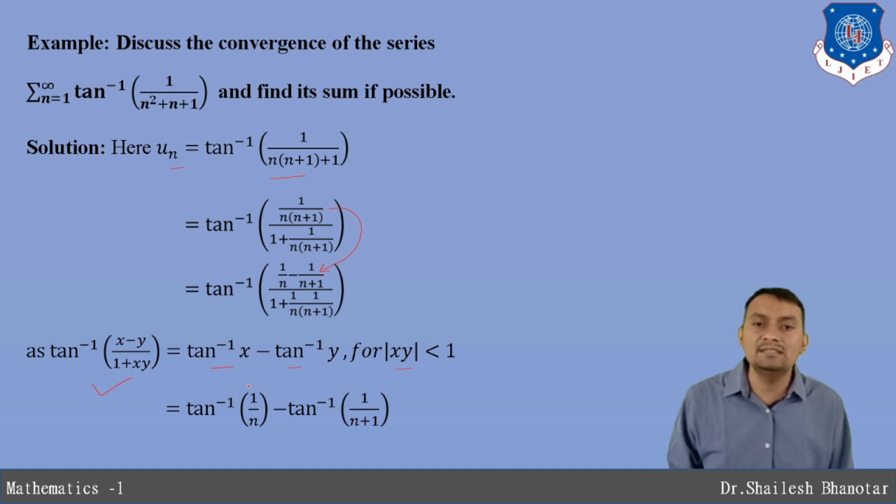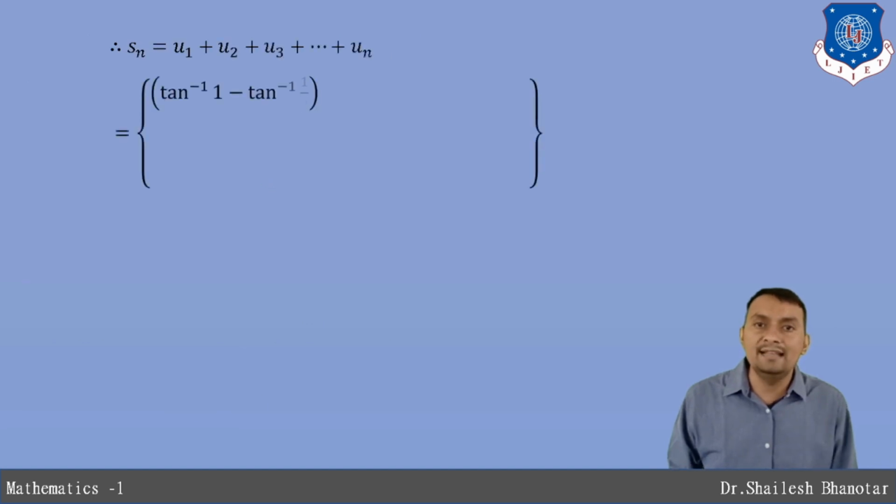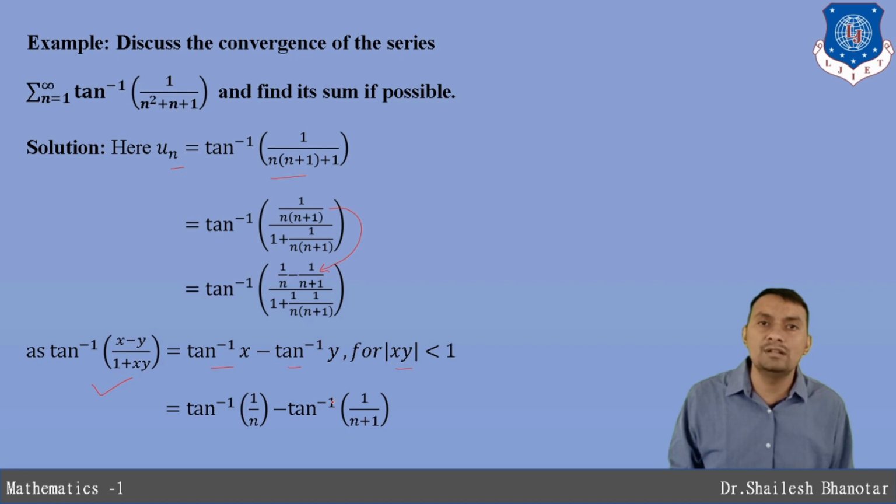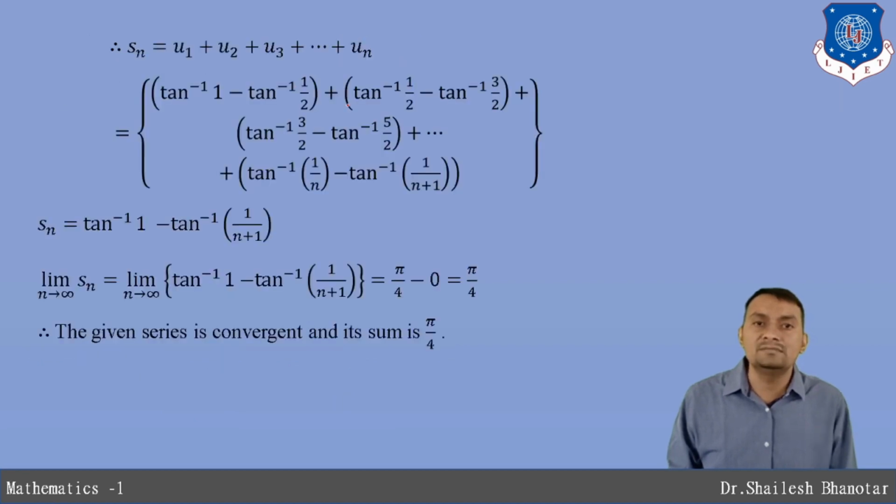So therefore we have tan inverse x replaced by 1 by n and y replaced by 1 divided by n plus 1. So what I'm going to get is tan inverse 1 by n minus tan inverse of 1 divided by n plus 1. So the partial sum Sn, when you put n equal to 1, you are going to get tan inverse 1 minus tan inverse 1 divided by 2. Same, n equal to 2, you will get this one, n equal to 3, you will get this one, and n equal to n is the last term.